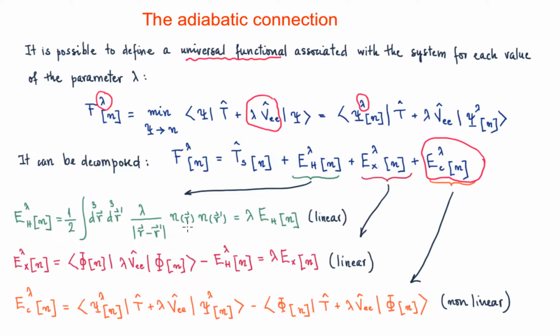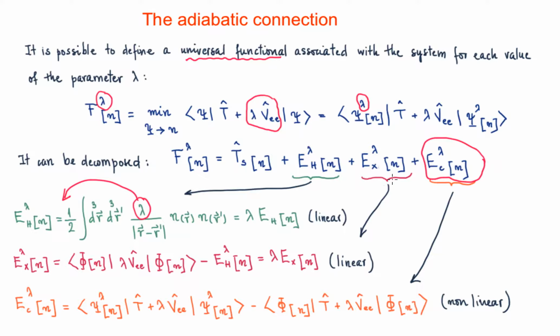And besides that, the density is going to be the same as the density of the physical system. Therefore, the lambda-dependent Hartree energy functional is going to be lambda times, because this lambda goes out, the Hartree energy functional of the physical system. So it's going to be linear in lambda as well.